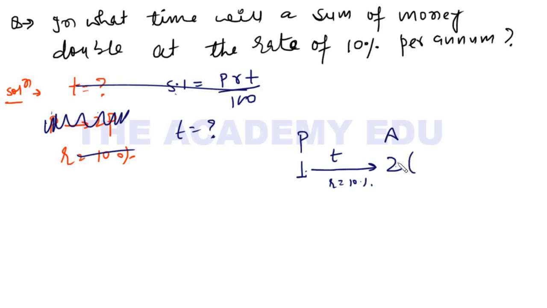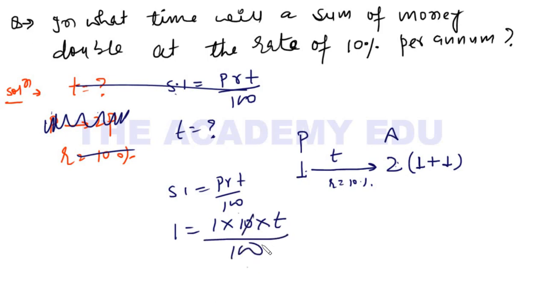So my dear students, here in 2 rupees, 1 rupee is my principal, so 1 rupee is my interest, right? So what is the formula of simple interest? SI equals PRT upon 100. So what is SI? 1 rupee. What is principal? 1 rupee. What is rate? 10%. Time we need to find, upon 100. So 0 0 cancel, multiply 10 here, cross multiply, and you will get T equal to 10 years. So 10 years is your answer, right? Let's move to the next question.